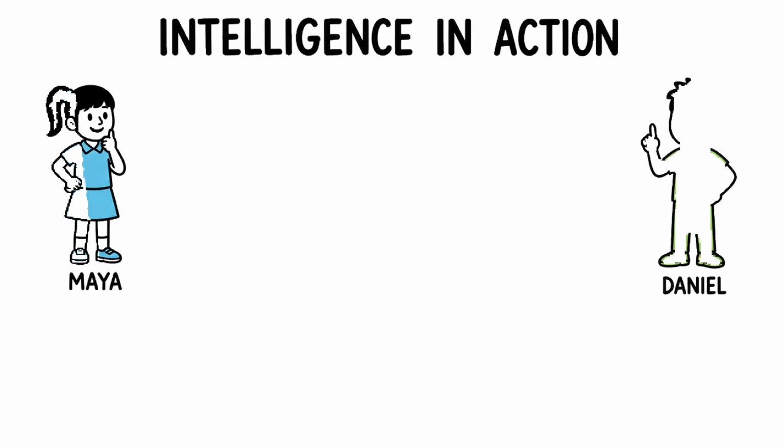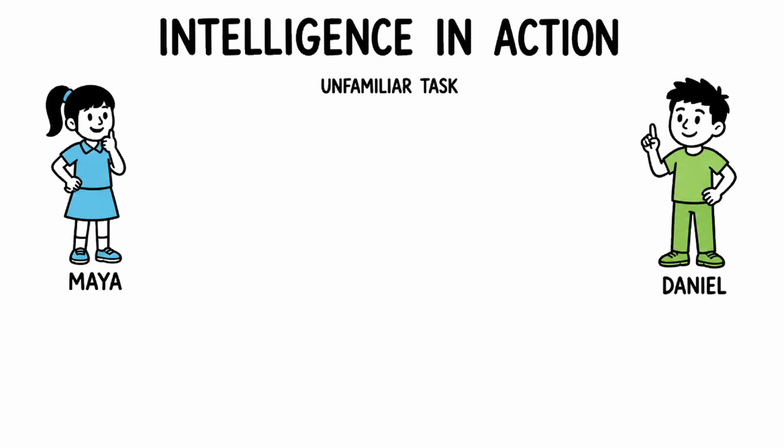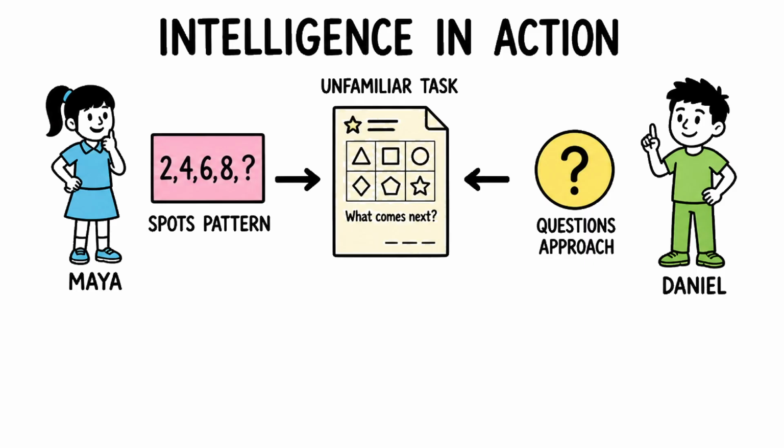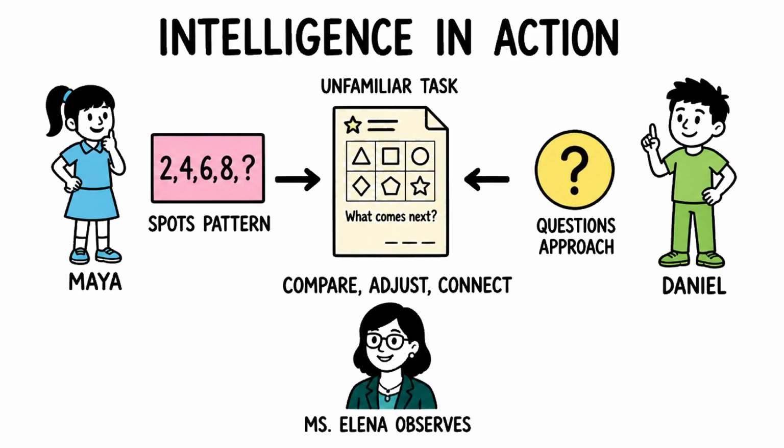Now watch Maya and Daniel work together on one unfamiliar task. Maya spots a numerical pattern. Daniel questions the first approach and suggests another. They compare, adjust, and connect ideas. Intellectual functioning appears in action.